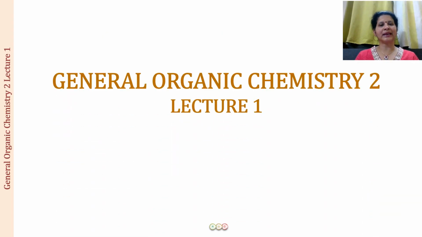So today we will be beginning with general organic chemistry part 2, lecture 1. Now what do I mean by part 2 and what was in part 1? Well, in part 1 we have had 17 lectures so far, and in these 17 lectures we discussed what is organic chemistry, moving on to what are organic compounds, the representation of organic compounds, the hybridization, and then a detailed discussion on the nomenclature of organic compounds. So in case you have any doubts related to those topics, please go back to those lectures and watch them as well and have your doubts cleared.